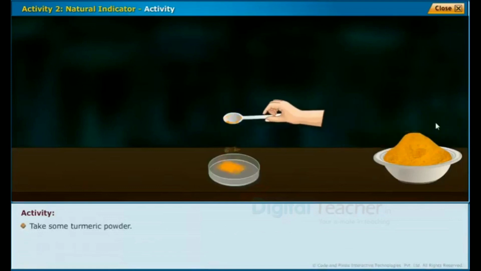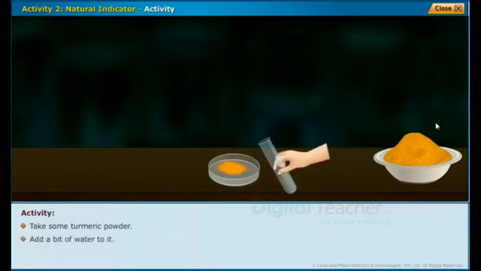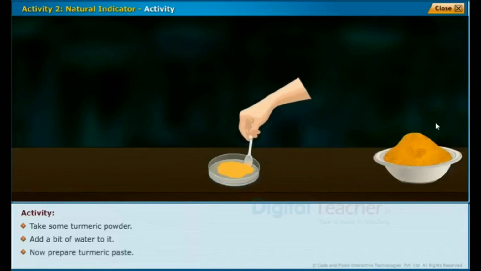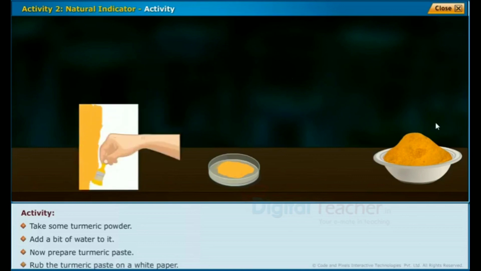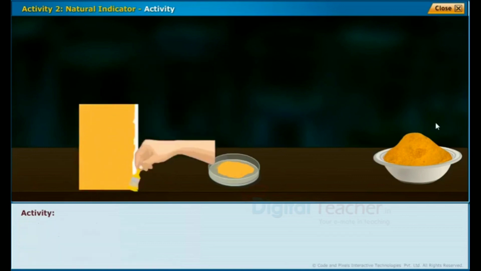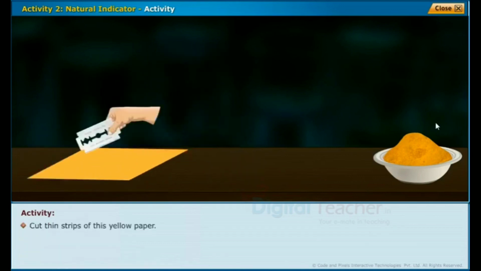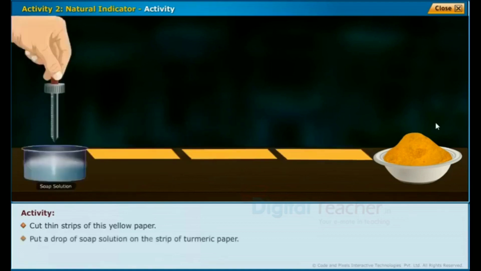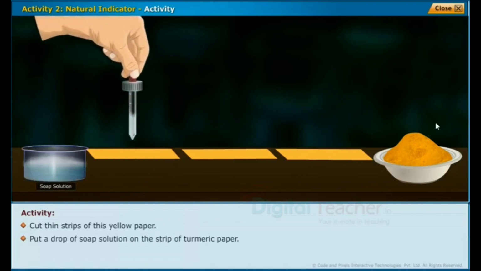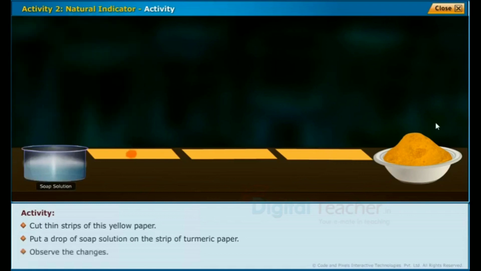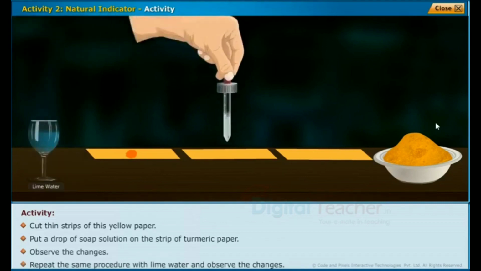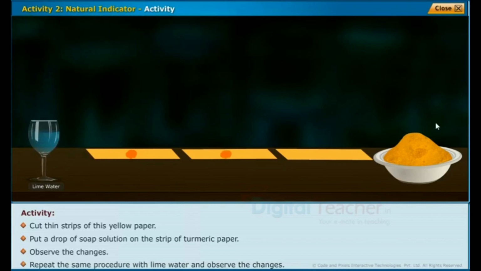Next, turmeric indicator. Take some turmeric powder, add a bit of water to it. Now prepare turmeric paste. Rub the turmeric paste on a white paper. Cut thin strips of this yellow paper. Put a drop of soap solution on the strip of turmeric paper. Children, observe the changes. Repeat the same procedure with the lime water and observe the changes.